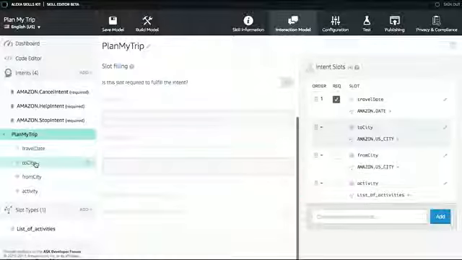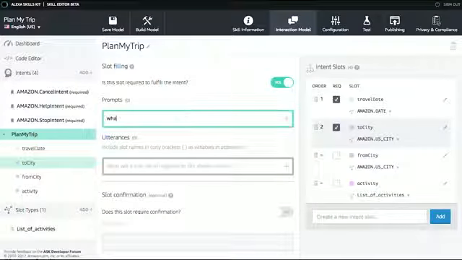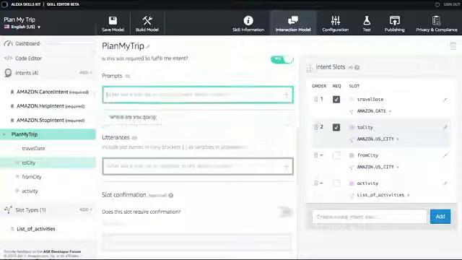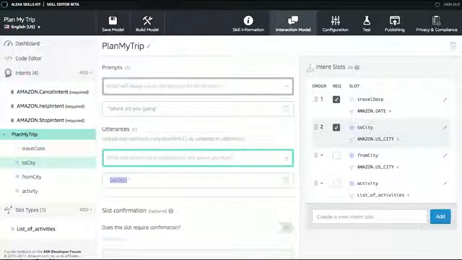Now, you can build these natural dialogues with a new skill editor feature in the developer console. Let's say you have a slot like to city that you really want to require. In the skill editor, you set that as a required slot, and then you provide two things. First, a set of prompts like, what city are you going to? So that Alexa knows how to ask for those slots. And two, a set of utterances. These are things that the customer might say like, going to Portland, or I'll visit Portland, or simply Portland.